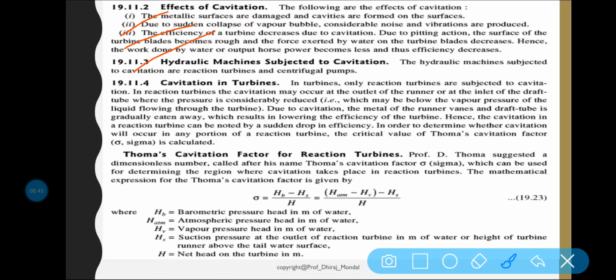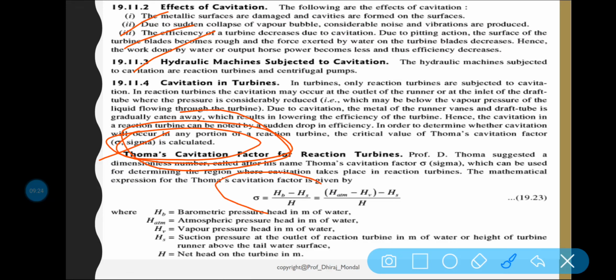Now, how can we calculate the losses we have experienced due to cavitation, and what parameter tells us about it? We can calculate it with the help of the Thoma cavitation factor. It is named after Professor D. Thoma, who proposed it.